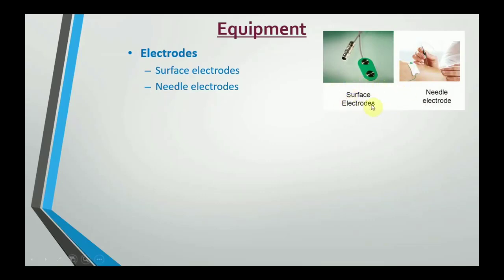Now both these electrodes have some advantages and disadvantages. The advantage of the surface electrode is that it is placed on the surface of the skin, so there is no piercing of the skin and the patient does not feel any pain while this test is carried out. But the disadvantage is that it is less accurate. In case of needle electrodes, the electrode pierces the skin, so the patient feels pain, but it is a more accurate method. So both of these have advantages and disadvantages.